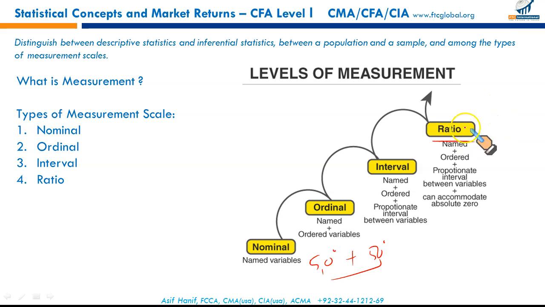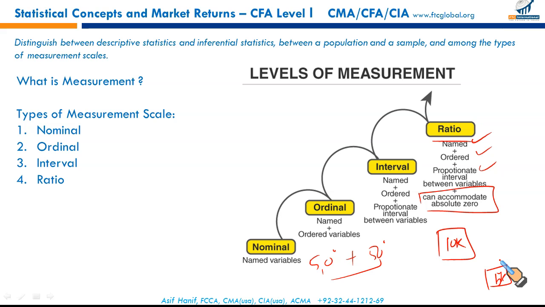Just like in the last one, now the last level of measurement is ratio. We have names, order, proportion, interval, and we can also accommodate absolute zero. For example, if I have a 10 kg box and I have a 5 kg box, I can say that 10 kg is twice as heavy as 5 kg. And I can add these up as well. 10 plus 5 will give me 15 kg.